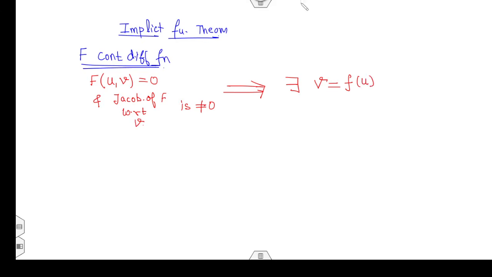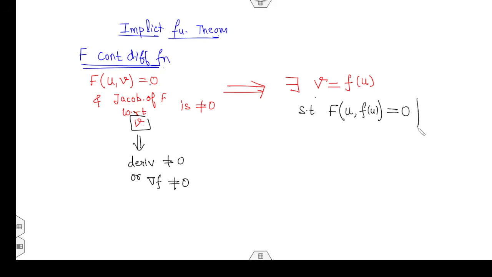Fine. If the Jacobian with respect to a variable, meaning if it is a single variable, the derivative or the gradient is non-zero, such that f of u comma v is 0, then there exists a function v of u such that f of u and v(u) must be 0. That is my guarantee for the implicit function theorem.